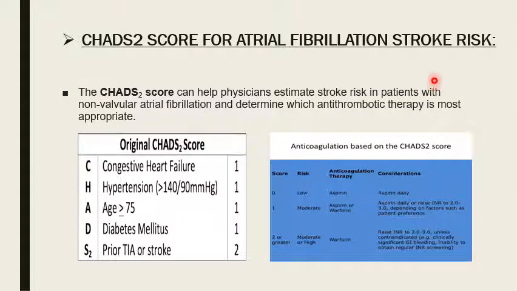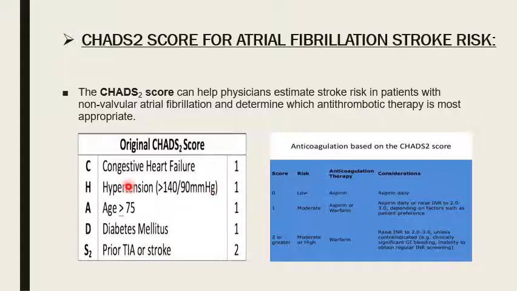CHADS2 score for atrial fibrillation stroke risk. The CHADS2 score can help the physician estimate the stroke risk in the patient with non-valvular atrial fibrillation and determine which antithrombotic therapy is most appropriate. In the CHADS2 score, C stands for congestive heart failure, then hypertension, age, diabetes, and prior stroke.